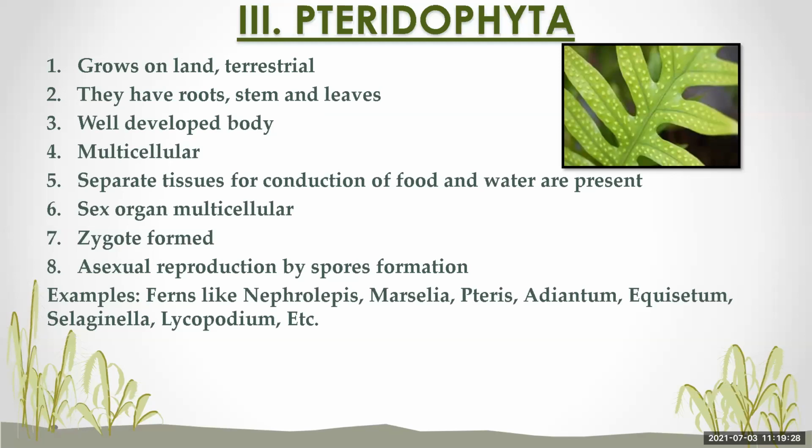And examples of this Pteridophyta are ferns like Nephrolepis, Marsilea, Pteris, Adiantum, Equisetum, Selaginella, and Lycopodium. So these are the examples of the division Pteridophyta.